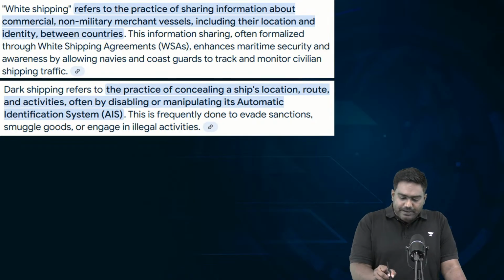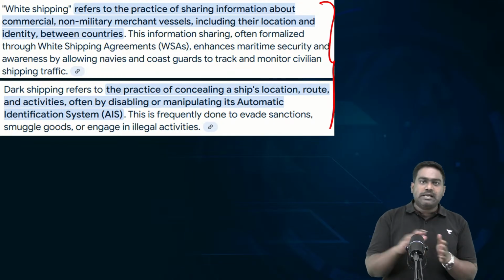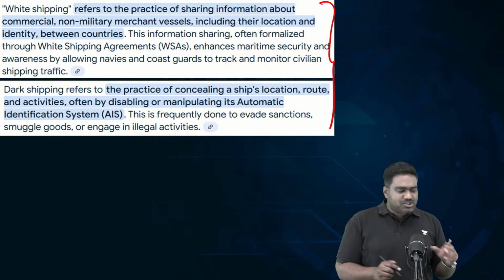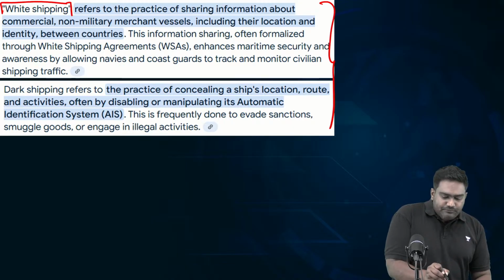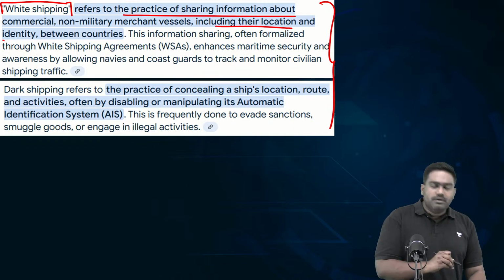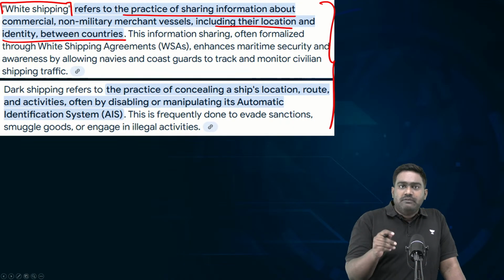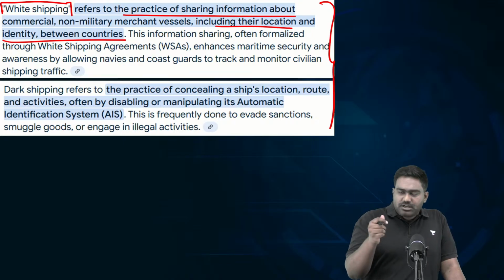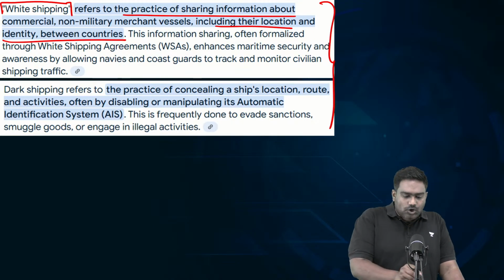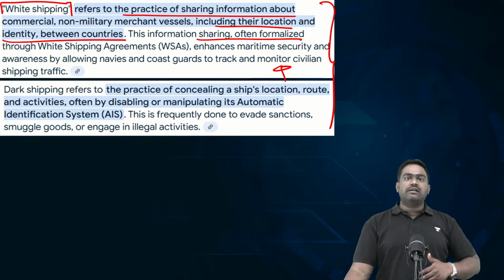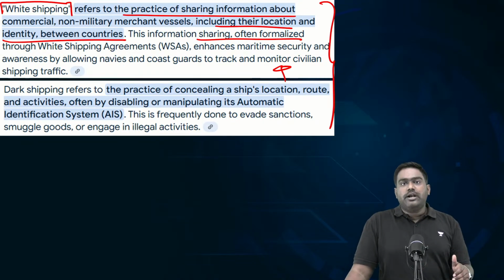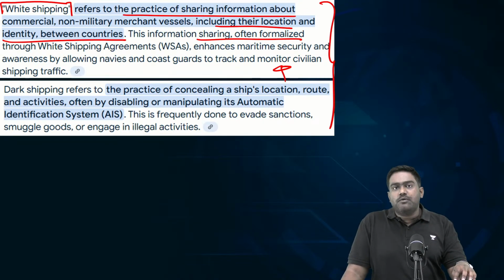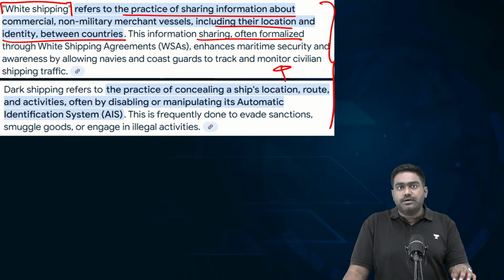Because when it comes to shipping, there are two types. You have white shipping and dark shipping. White shipping refers to commercial shipping where the ships report their location. Every ship, every vessel will have a transponder, will have communication equipment installed. They share their location, their registration details, what goods they are carrying. They have all the required documents. So this is a legal form of shipping, which is tracked and monitored.